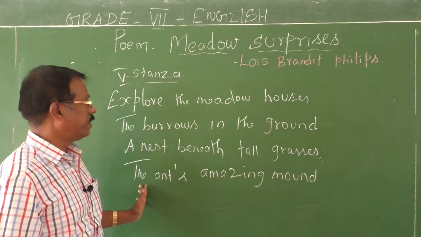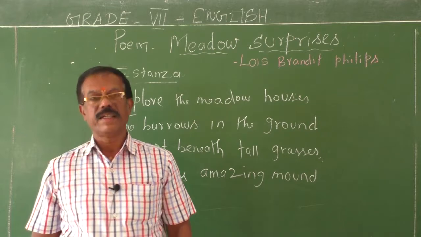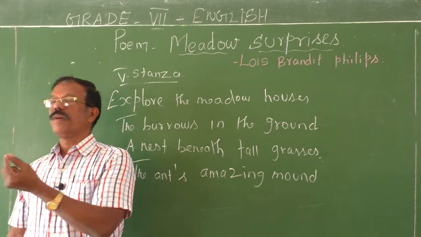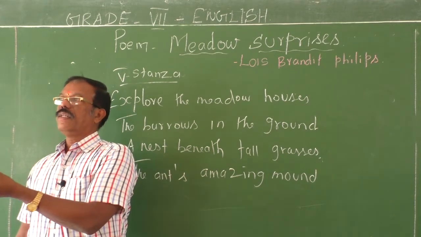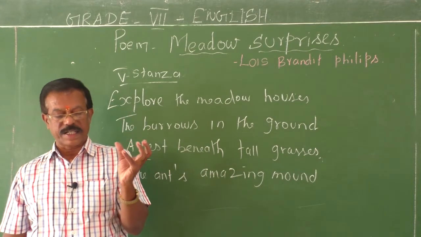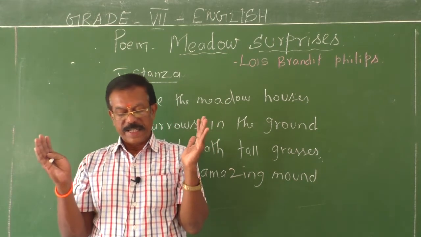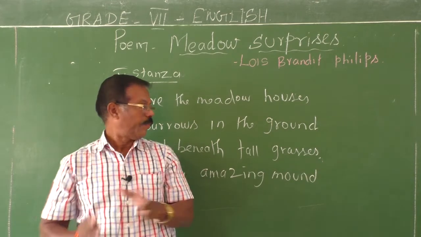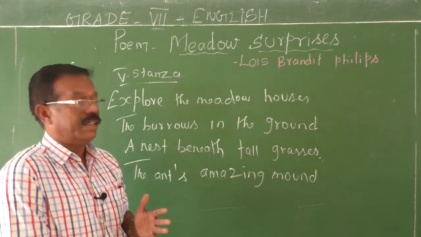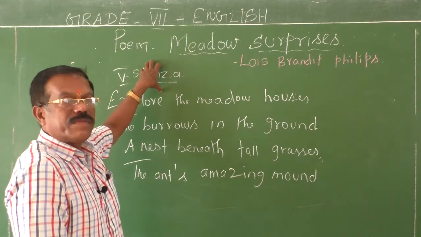And then you can find the amazing mound. These mounds are made by ants. Thousands and millions of ants join together. They bring small soft particles of sand and other materials needed to construct such mounds, and they make houses in the pile of soil which they gather to make a small mound. The poet rightly calls it an amazing mound. All these things you can see if you explore the meadow. That's important.